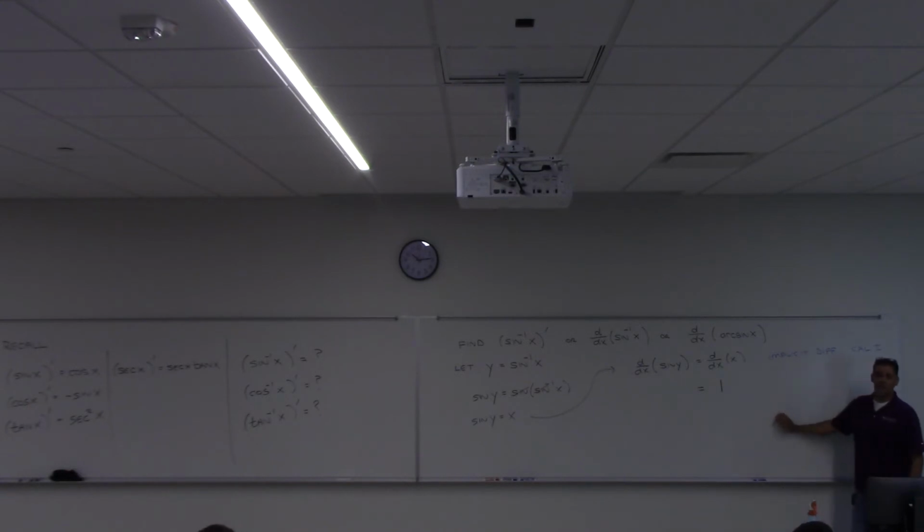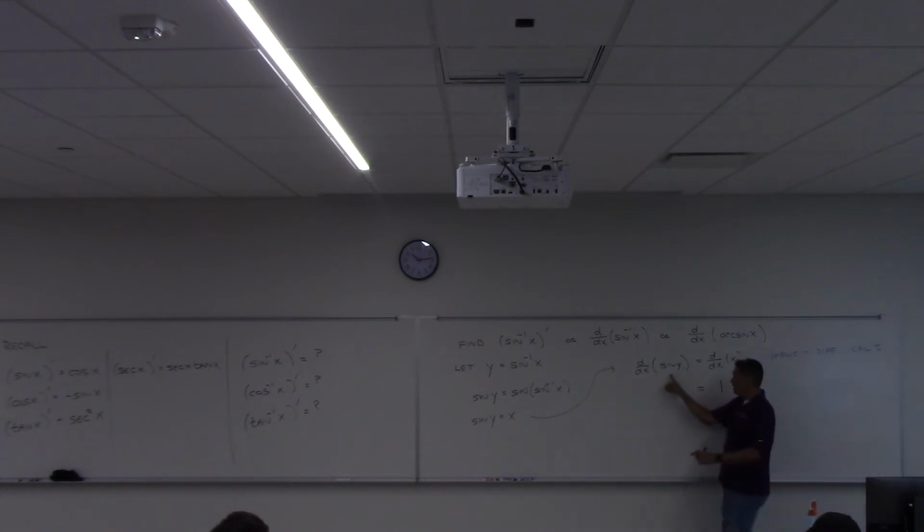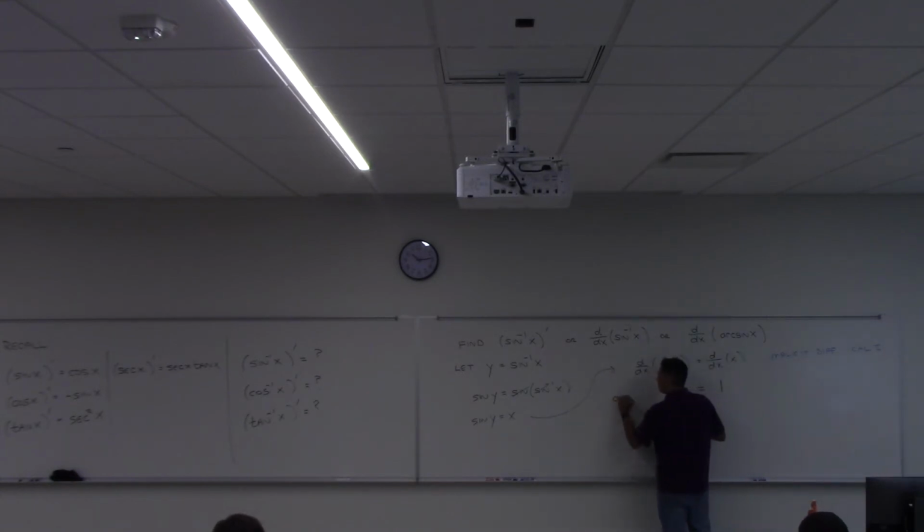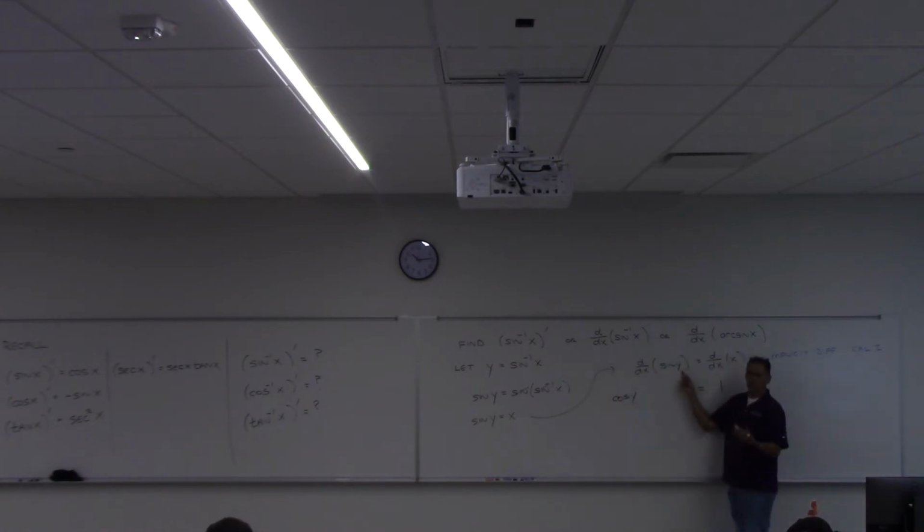Left side? Left side's the harder one. Cosine of y times dy dx. Okay, cosine of y first, right? So you're saying, what's the derivative of sine of something? Cosine of it, right? So you do that, and then times chain rule. Was that you, sir? What was your name? Oscar. Okay. And then you said what now? dy dx.